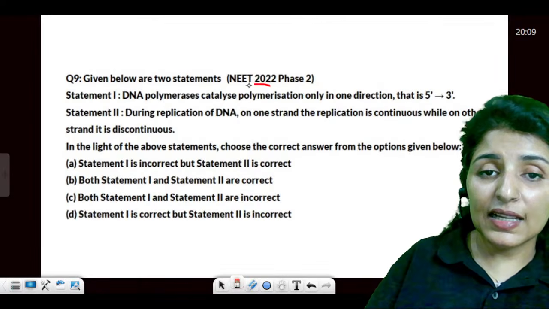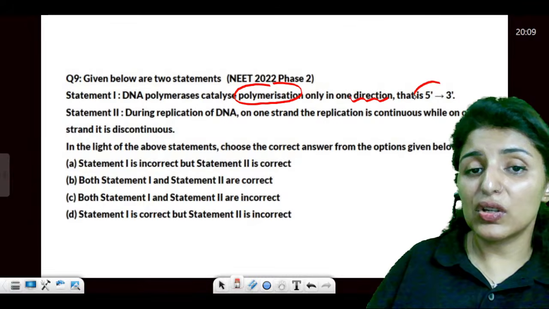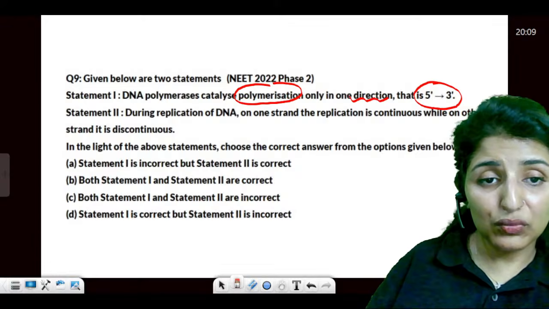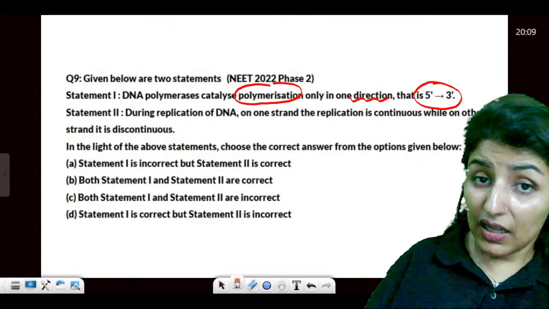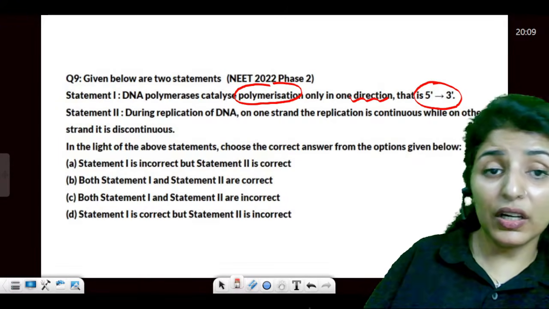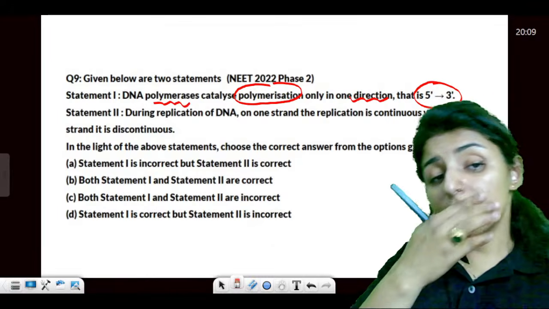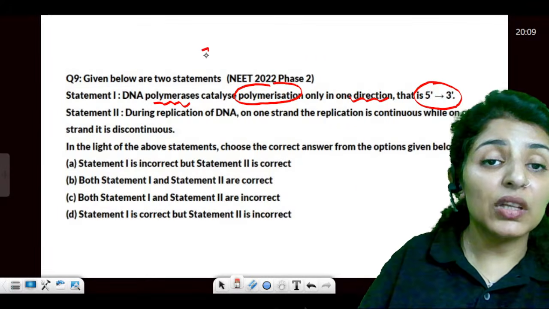DNA polymerase catalyzes the polymerization only in one direction, that is 5' to 3'. Is that true? Yes, it polymerizes only in one direction, 5' to 3'. See, it is saying polymerase will only bind to the 3' end.